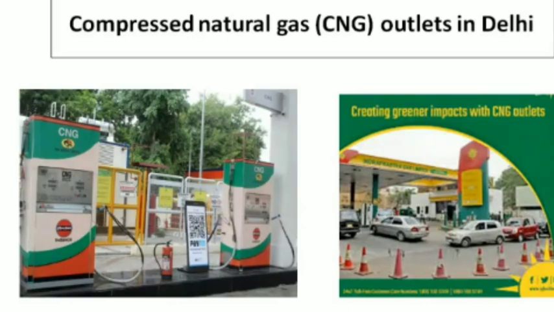Slowly, all vehicles were converted into CNG powered vehicles.